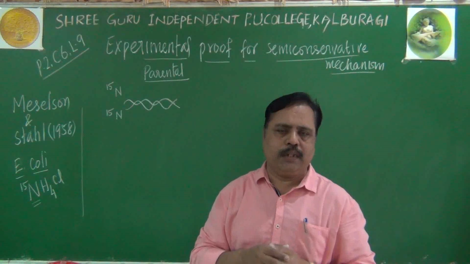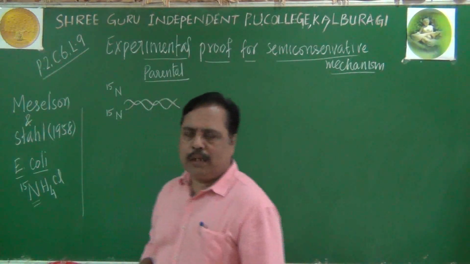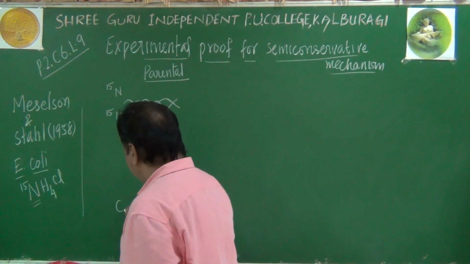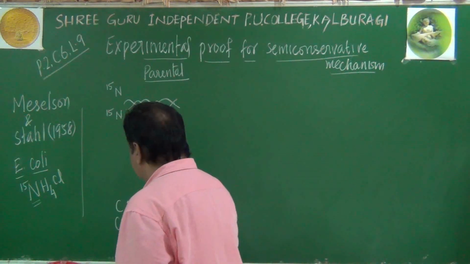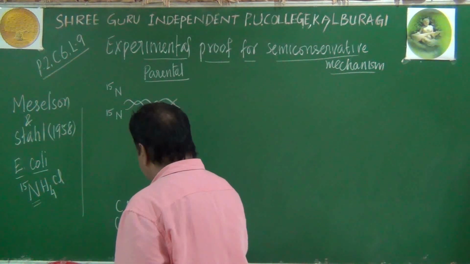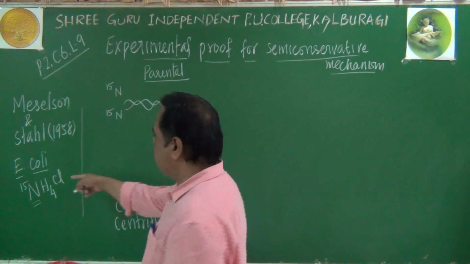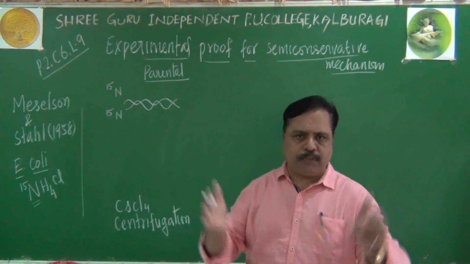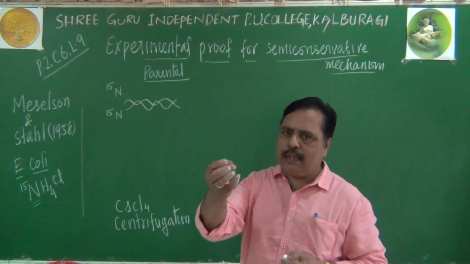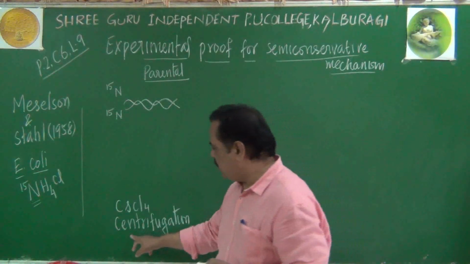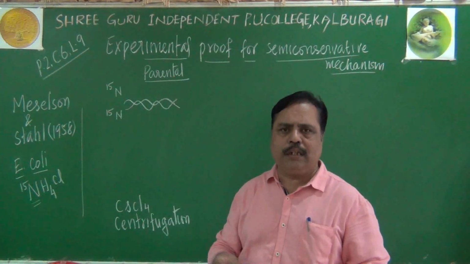How to know it? For this, they used one technique called cesium chloride centrifugation technique. They isolated some E. coli from the medium, not all, some of them, and their DNA was isolated and subjected to centrifugation. What is centrifugation?